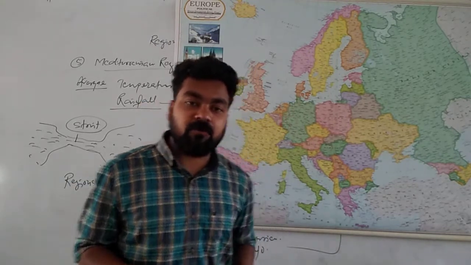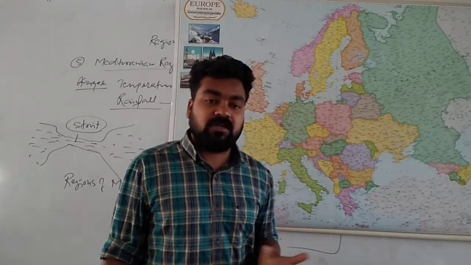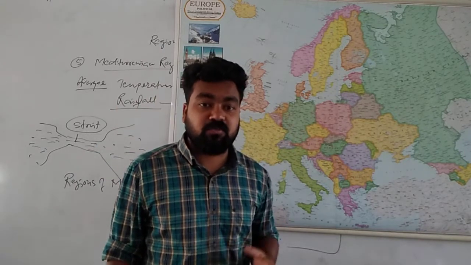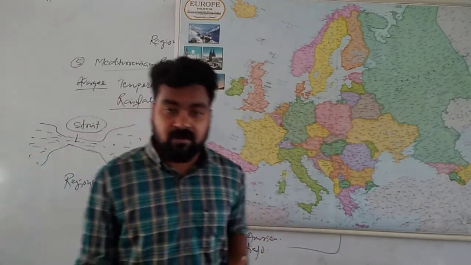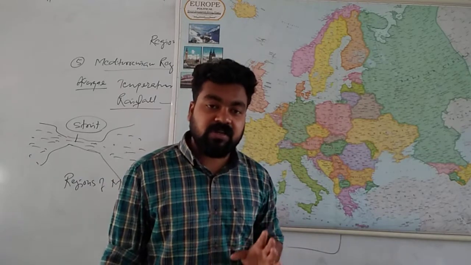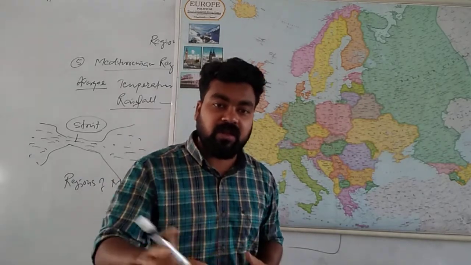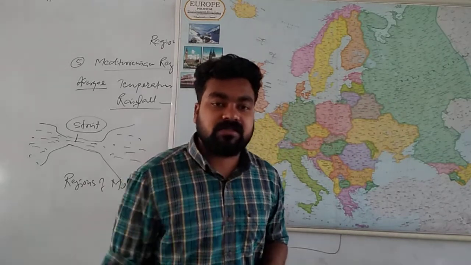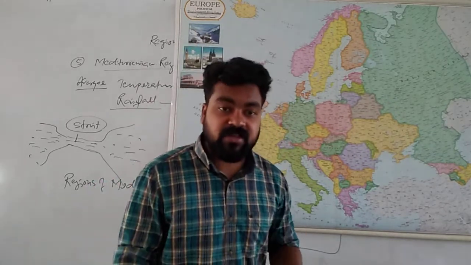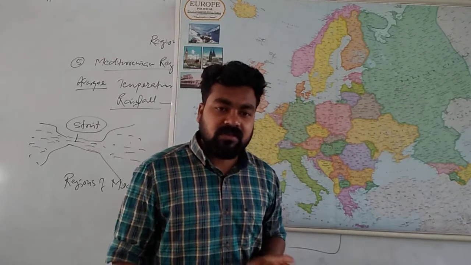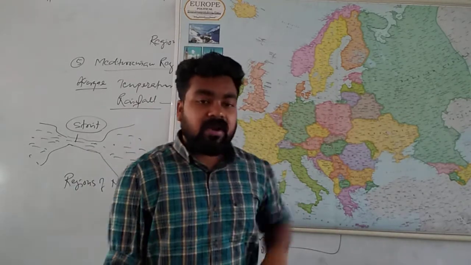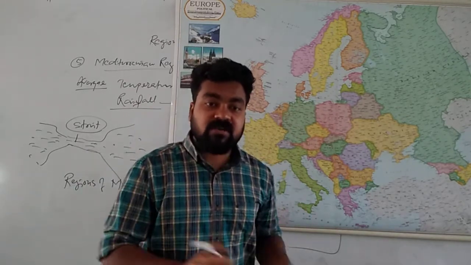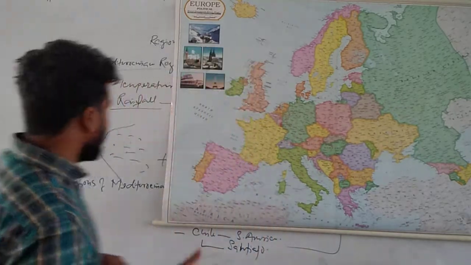Generally in our area rainfall occurs in summer, because during the months of June and July we do paddy cultivation because of high rainfall, right? But in the Mediterranean region, due to the changing of the pressure belt, rainfall occurs in winter. That's why it is called wet winter. The winter months are totally wet, and the summer months are dry, like the climate of Rajasthan, where the whole year is generally dry. In our area it is wet summer, dry winter. But in the Mediterranean region, it is dry summer, wet winter. That is the uniqueness.